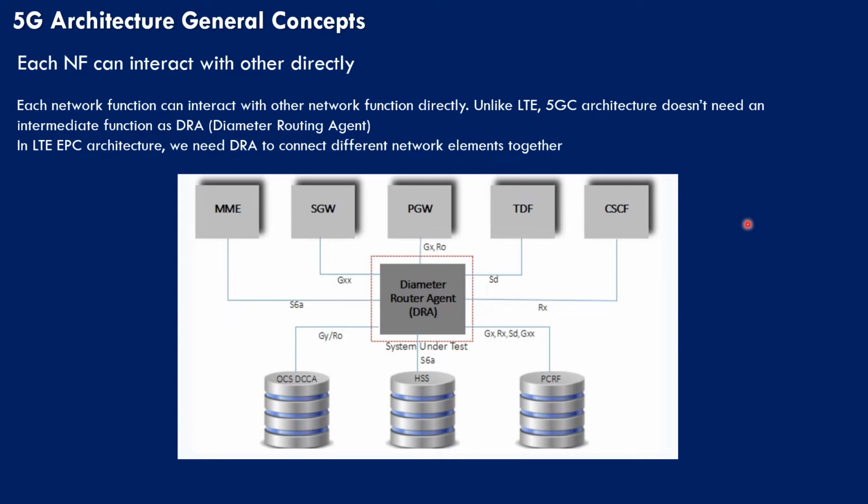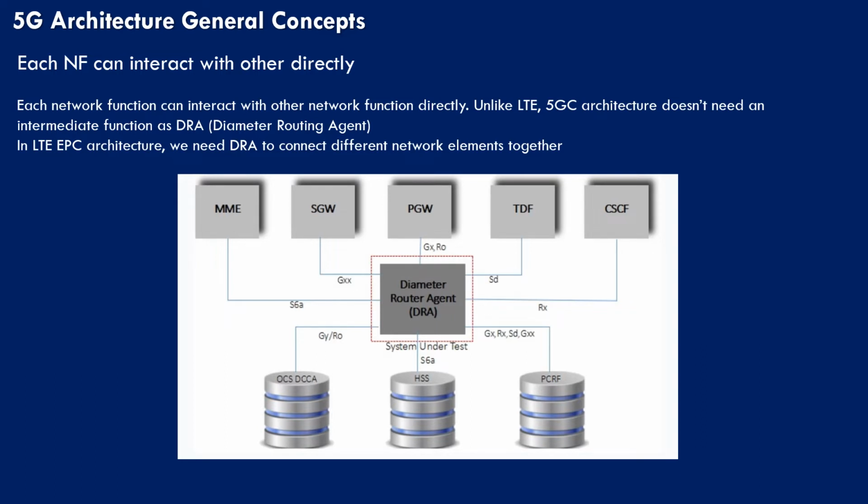If you remember the LTE EPC architecture, we need a DRA, or Diameter Routing Agent. This DRA is used to connect the devices together. Like in this example, it is mentioned that SGW has no direct connection with HSS. It needs a DRA to connect SGW with HSS. For that matter, MME does not have direct connectivity with HSS or PCRF, but we need a routing agent